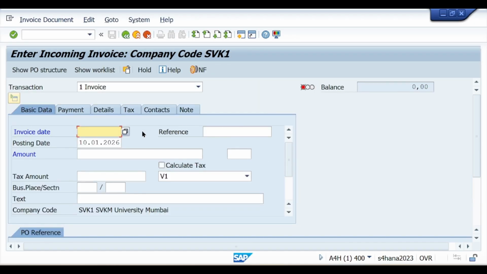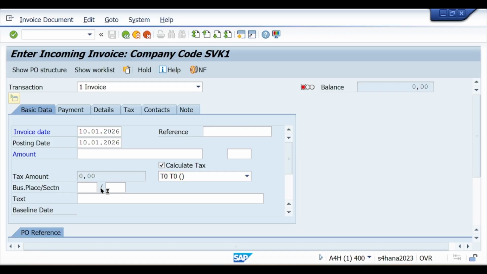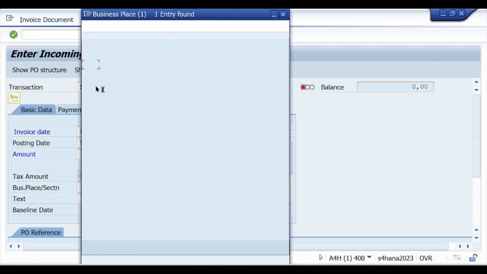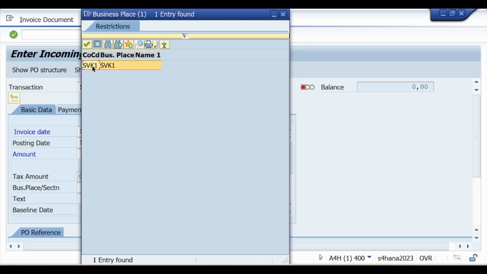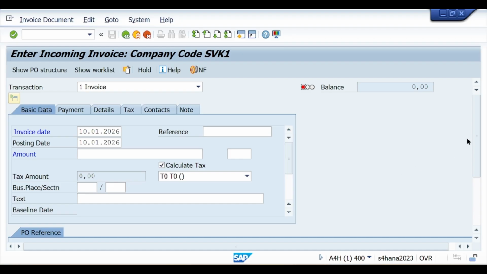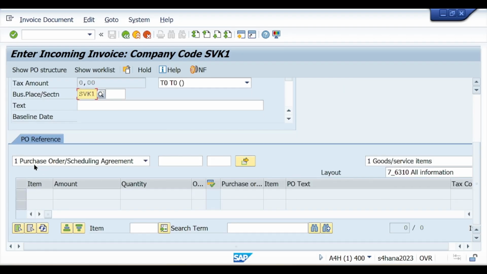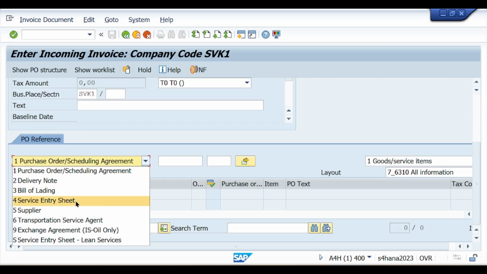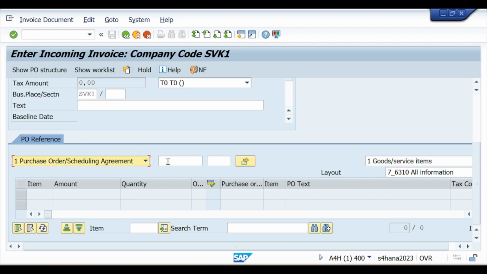for invoice verification. Enter today's date, so 10/1/2026. Calculate tax, select your tax, enter your business place for tax organization, select it. Now you can see here purchase order. So the first method is purchase order. Second method, if you see the fourth number, service entry sheet. So I will show you, the same price will be showing.